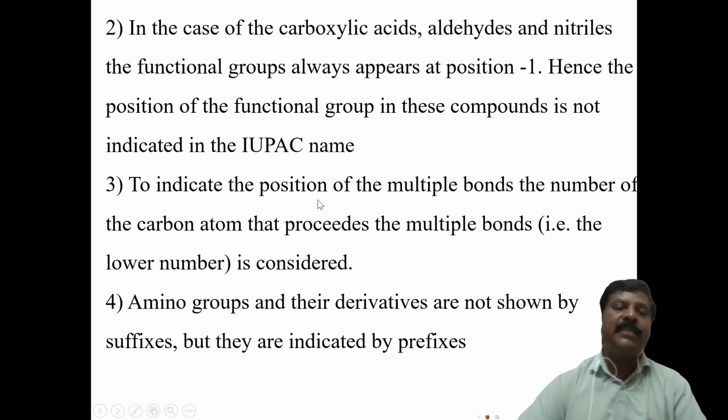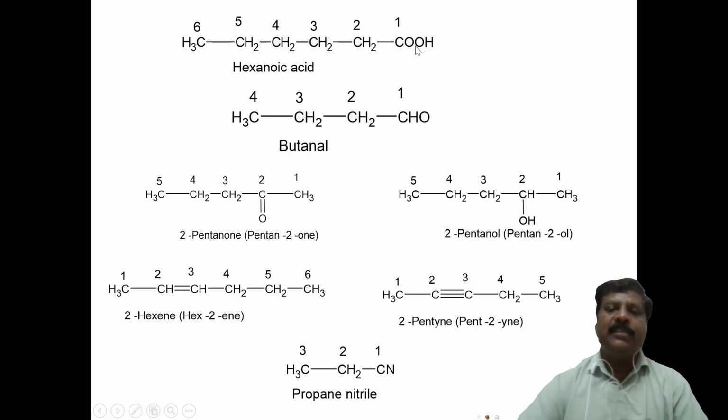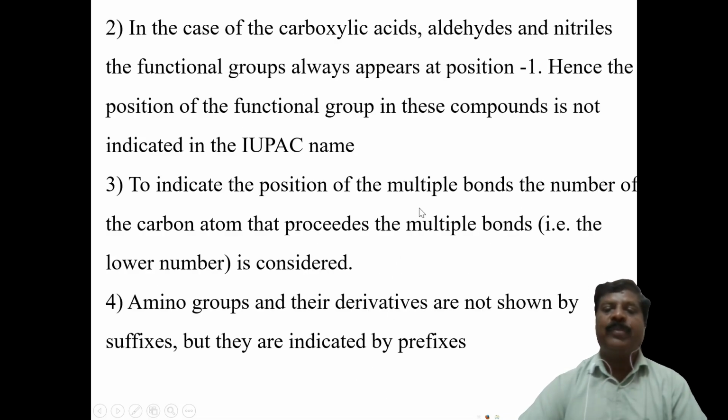Next, we can go into further detail. In the case of carboxylic acid, aldehyde groups and nitriles, the functional group always appears at the first position. The carboxylic acid appears at carbon atom 1, the aldehyde group at carbon atom 1, and the cyano group at carbon atom 1.